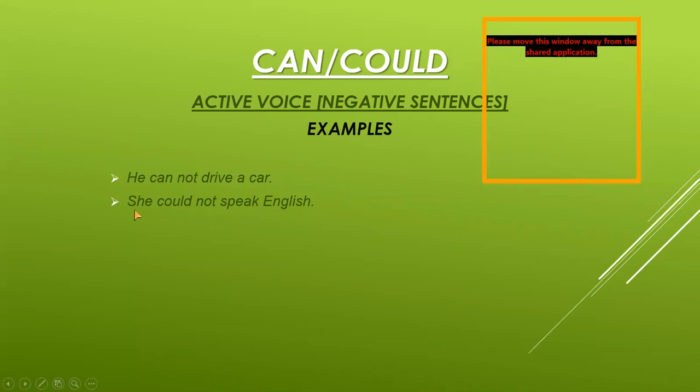Then in another example, she could not speak English. She is the subject. Could is the modal verb. Not is the word used to make the negative sentence. Speak is the first form of verb and English is the object here, with the capital E as it is a proper noun, and full stop at the end.